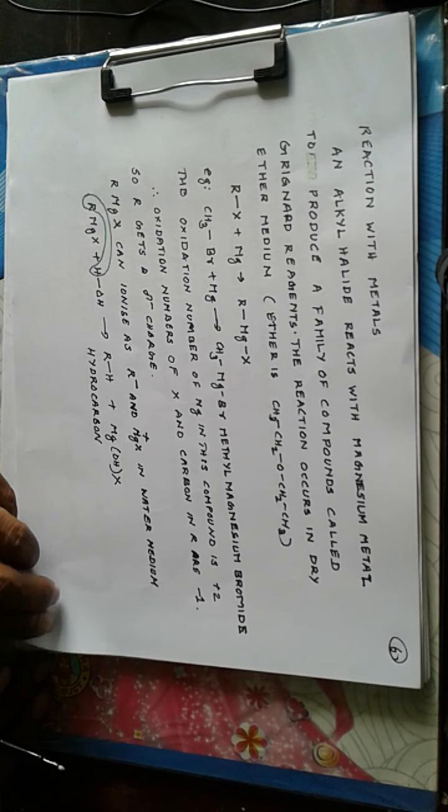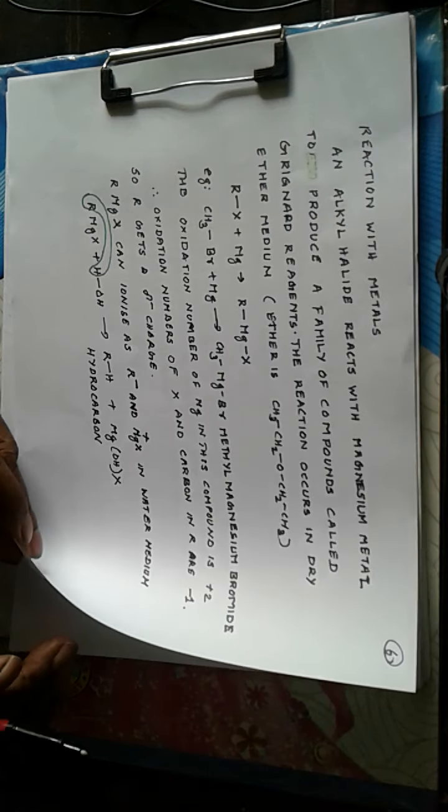For the reactions of Grignard reagents, anhydrous ether is necessary, because if it contains traces of water, then the Grignard reagent will react with water to produce alkane. So formation of Grignard reagent is one reaction of the alkyl halide with metal.